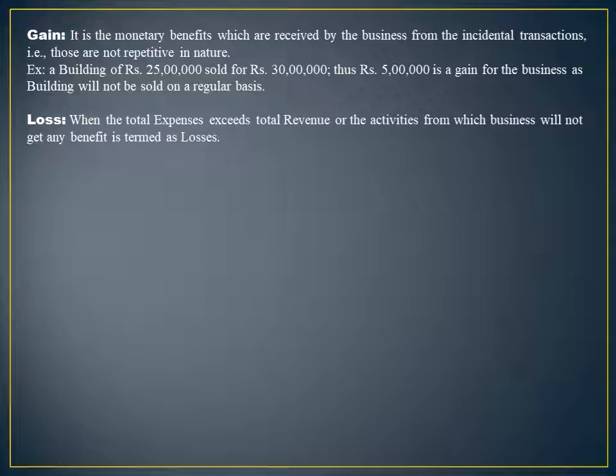The second one is the activities from which the business is getting nothing as a monetary benefit, which is considered to be a loss for it. For example, if the material is lying with the business and that is lost due to fire, theft, or by accident, or by any other natural calamity conditions, that is a loss for the business.